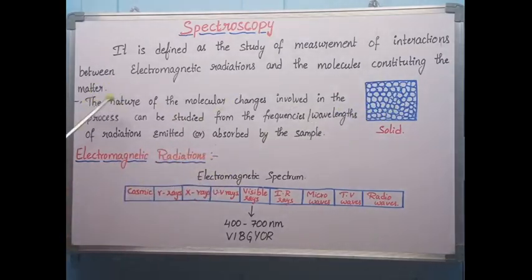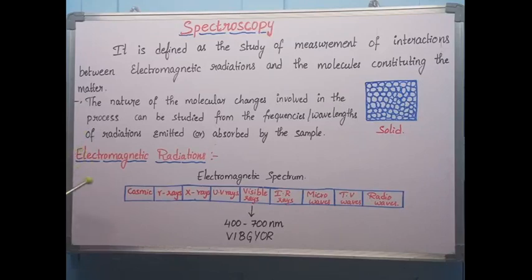The nature of molecular changes involved in the process can be studied from the frequencies or wavelength of radiations emitted or absorbed by the sample. So we must know what is emission or absorption here. Before going to the process of emission or absorption, we must know what is electromagnetic radiation. Electromagnetic radiations are the radiations which consist of both electric and magnetic nature, and they can travel in the form of both particles and waves also.